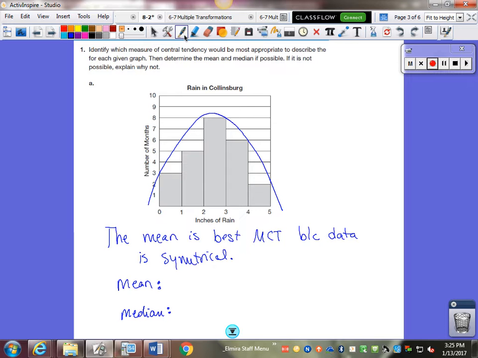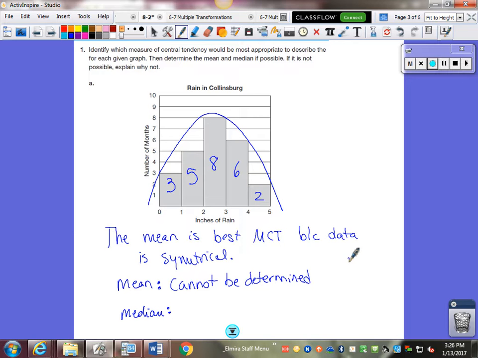In a histogram, I cannot find either one, because I don't have actual data. I can tell how many pieces of data I have. There's 3 values in this bin, 5 values in this bin, 8, 6, 2. But 3, 5, 8, 6, and 2 are not the data.